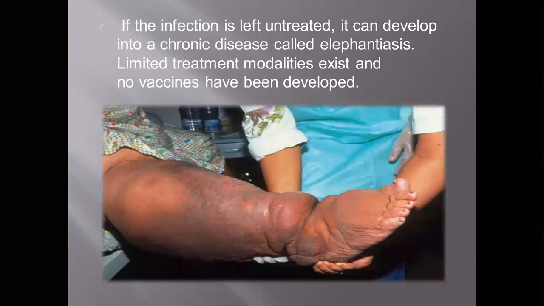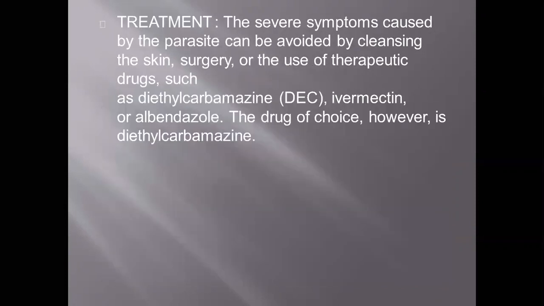Once upon a time, this was a very severe problem. We can say elephantiasis, where the legs or the hands look like elephant legs. This is called the filariasis disease condition. If the infection is left untreated, it can develop into a chronic disease called elephantiasis. Limited treatment modalities exist and no vaccine has been developed for this. It was one of the serious disease conditions where people used to suffer a lot.